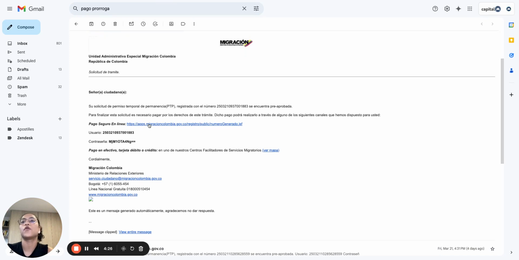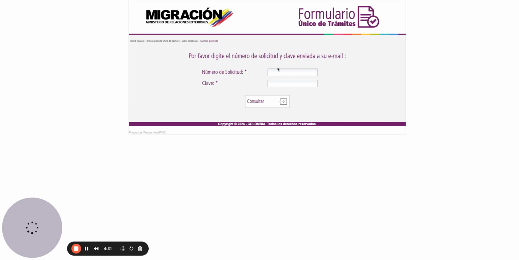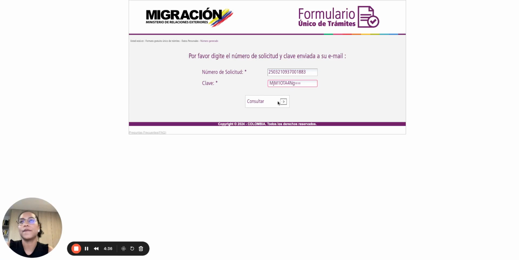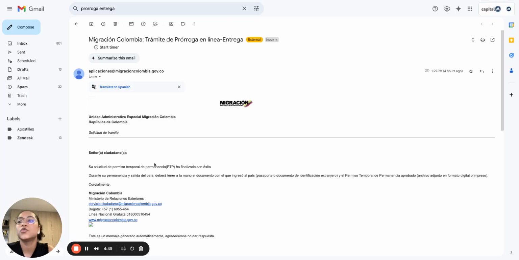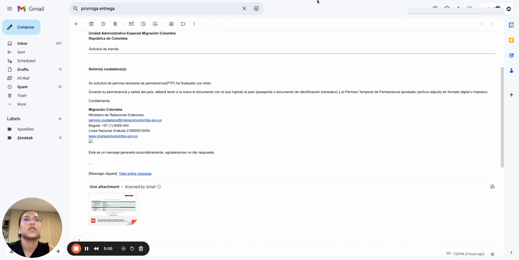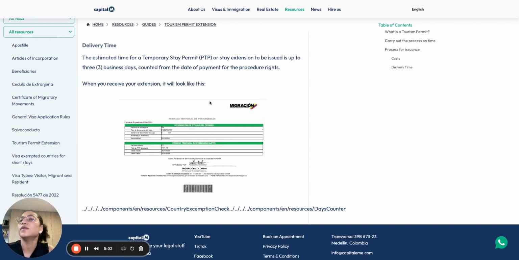And the payment is performed with the same link and with the same usuario or information and the same password that they will send to your email. There you can make the payment, and after you make the payment, you should receive a response soon, within 1 to 3 days. You should receive another email from Migración Colombia, trámite de prórroga en línea, entrega, in which they deliver to you virtually your tourism permit document extended for the extra days you have in the country. This document should look like this one.